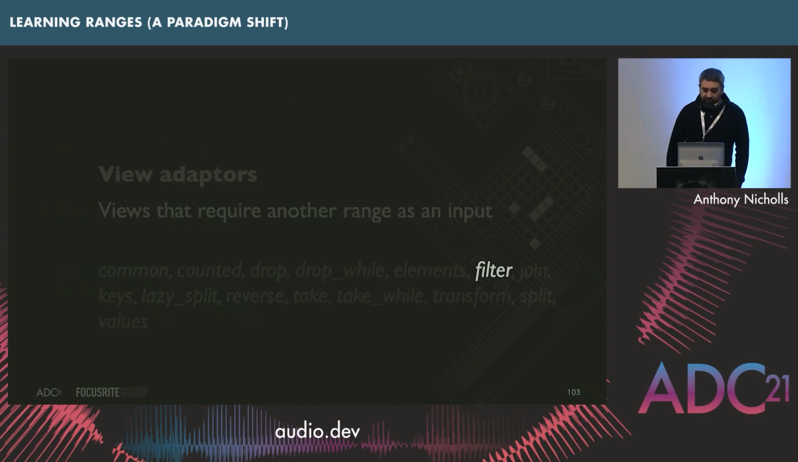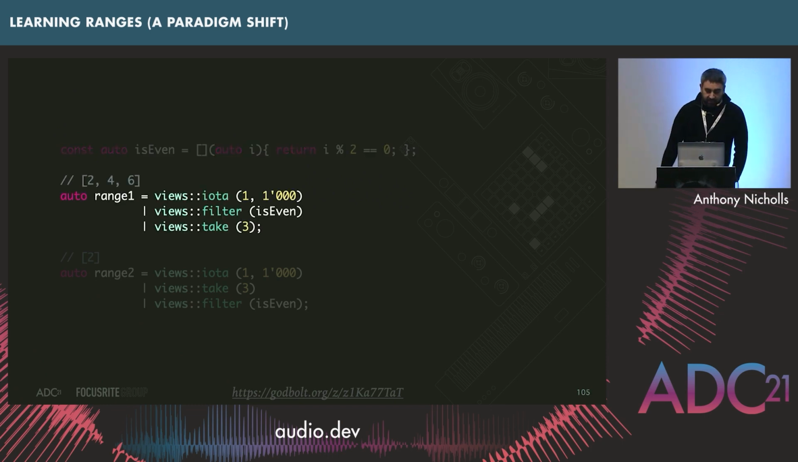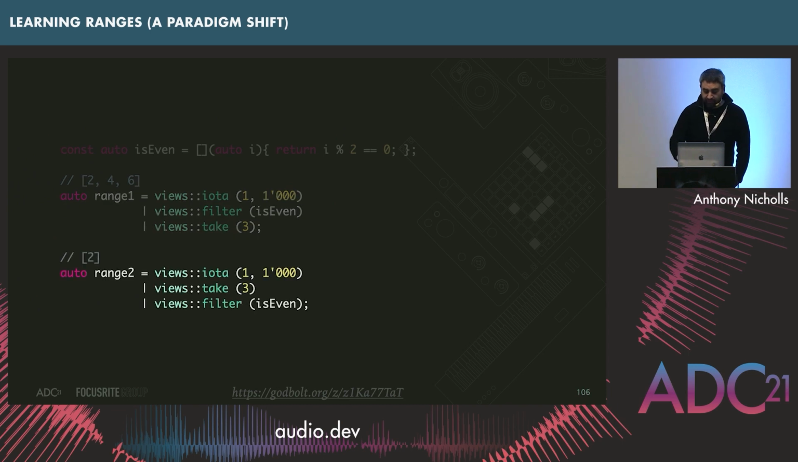So another really common view adapter is the filter. Let's imagine we've got some lambda here called isEven, just checking if something is a multiple of 2. And we're going to go through some iota that's going to give us the numbers 1 to 999, filter those that are even, and then take the first 3, and that's going to give us 2, 4, and 6. But again, if we were to flip the order of those, you'd take the first 3, so you'd have 1, 2, 3, and then filter it by those that are even. You're just going to be left with a range that is just one element, the number 2.